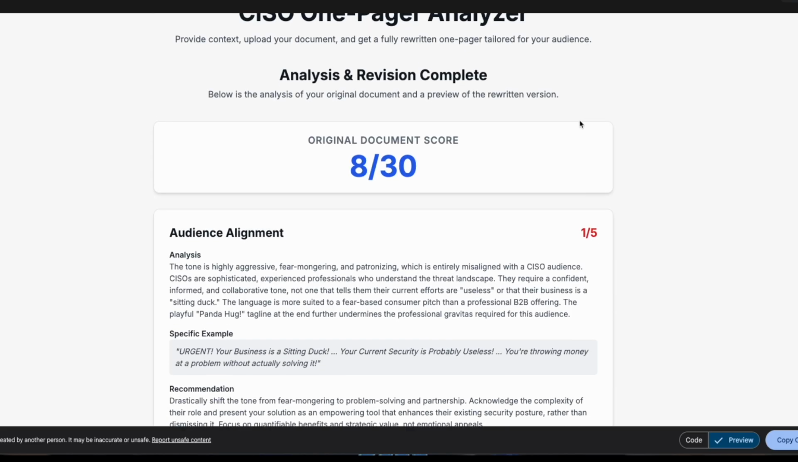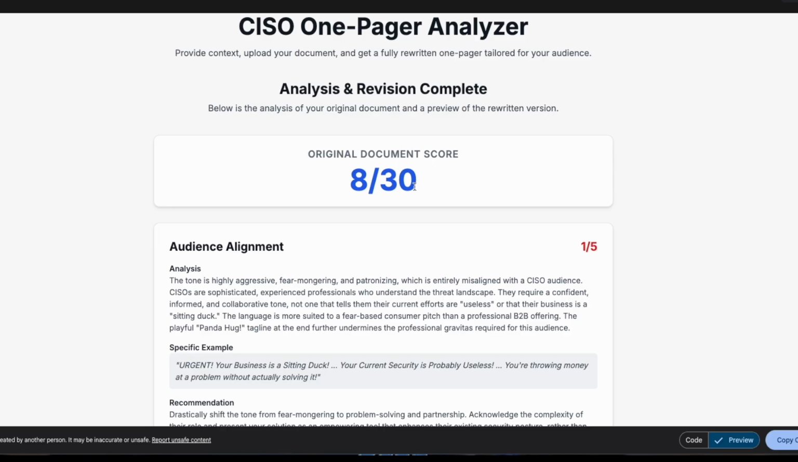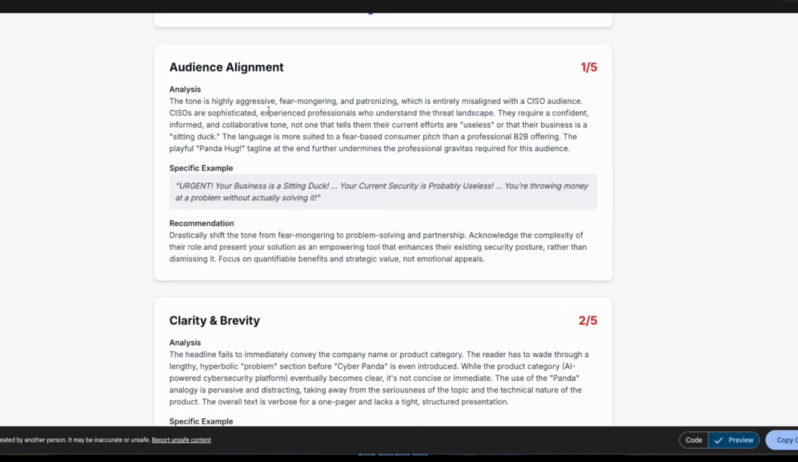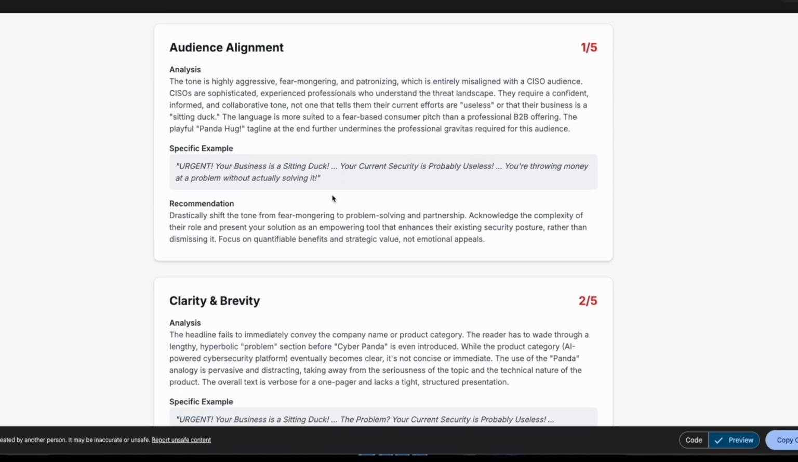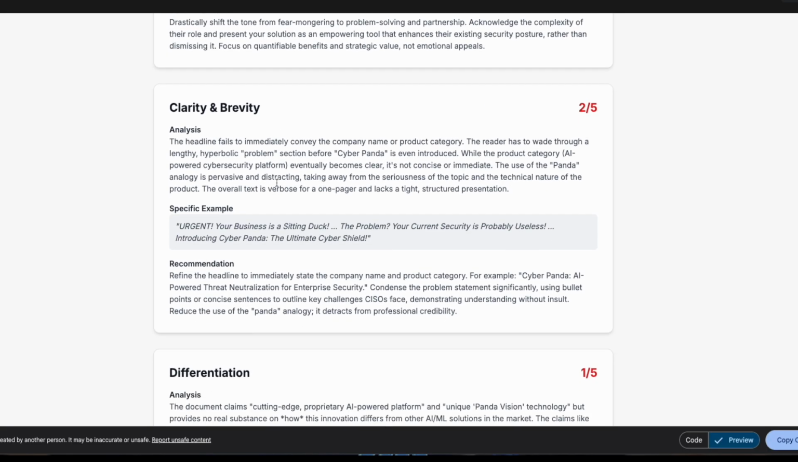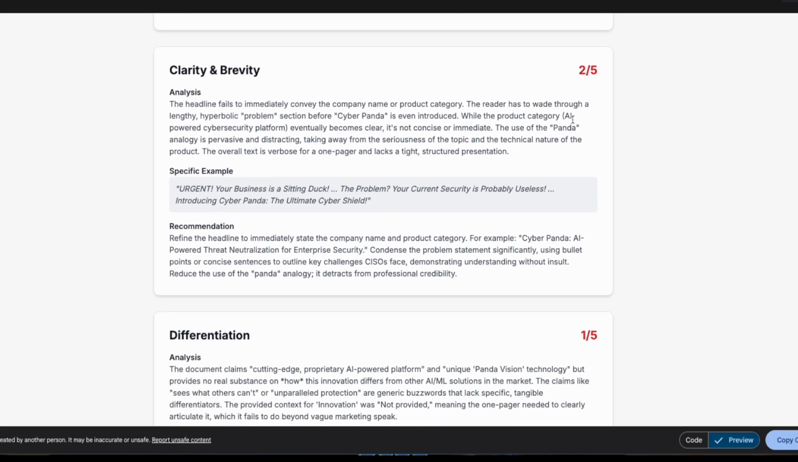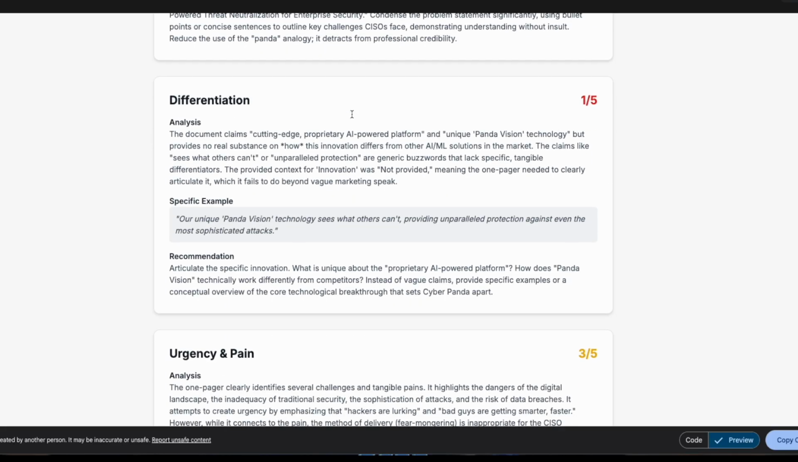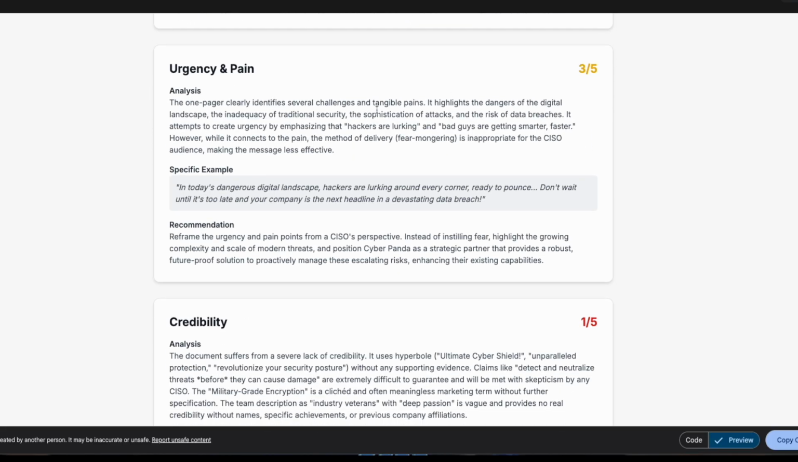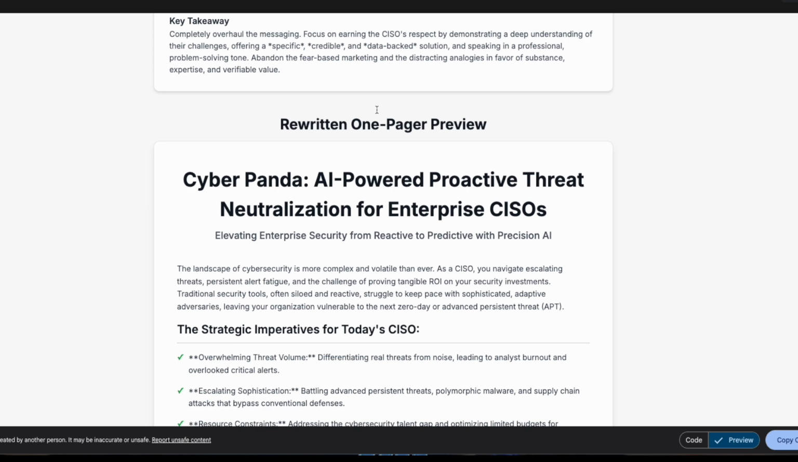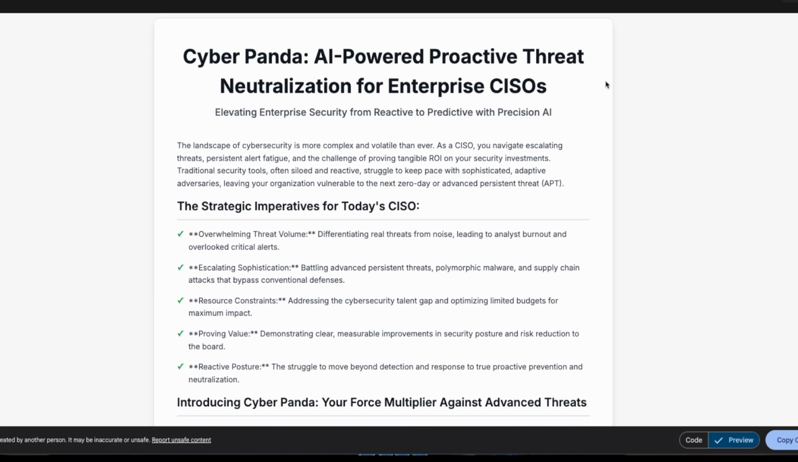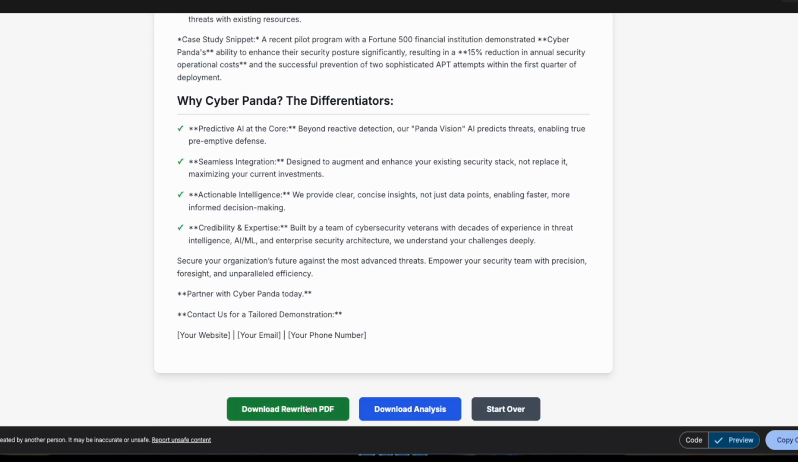Okay, so it went through and it gave a score of 8 out of 30. Audience alignment and tone, right? So it said it's highly aggressive, fear-mongering, right? Here's a recommendation. Clarity and brevity, it gave it a 2 out of 5. Differentiation, 1 out of 5. Urgency and pain, credibility, and then it actually rewrites it. And it allows you to download the rewritten version and the analysis.